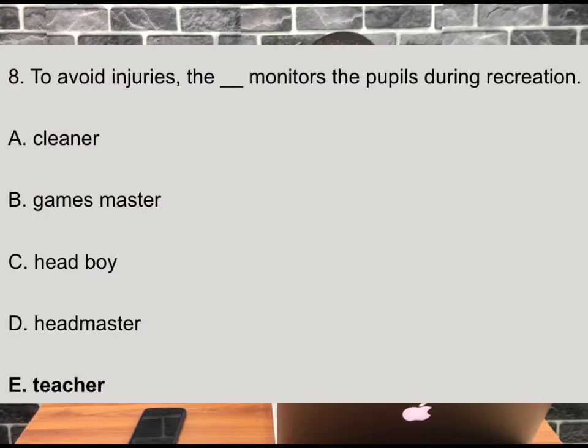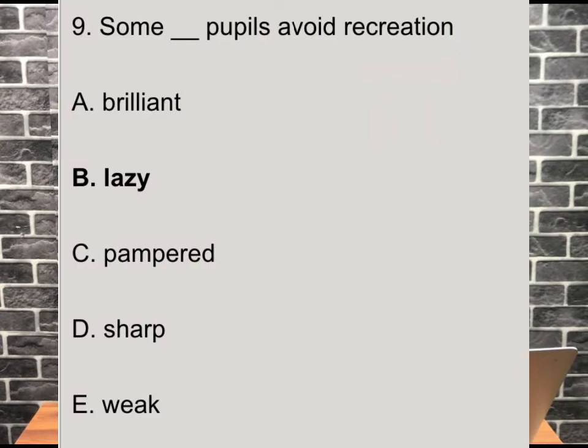Question 8. To avoid injuries, the dash monitors the pupils during recreation. Cleaner, games master, head boy, headmaster, and teacher. So who monitors the pupils? 9. Some dash pupils avoid recreation. A. Brilliant. B. Lazy. C. Pampered. D. Sharp.